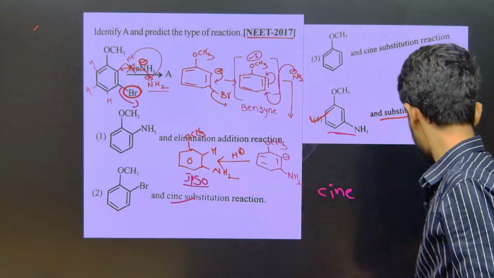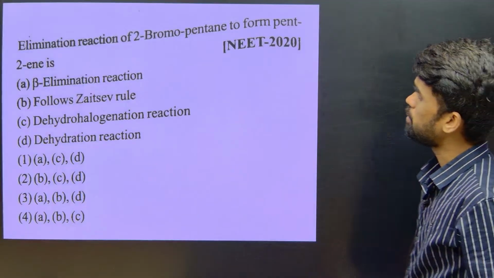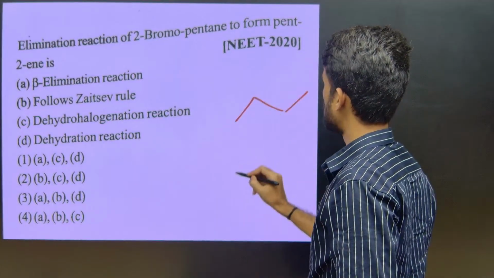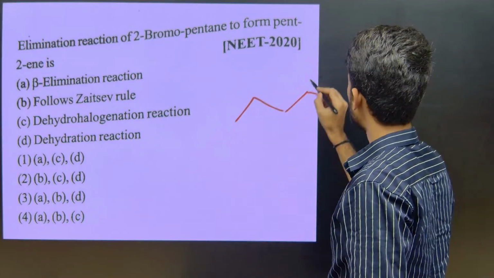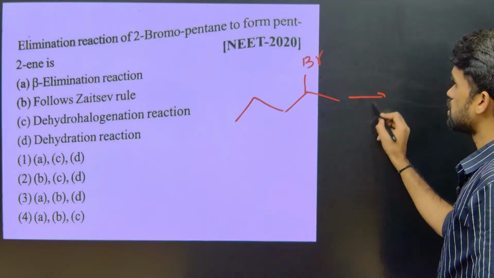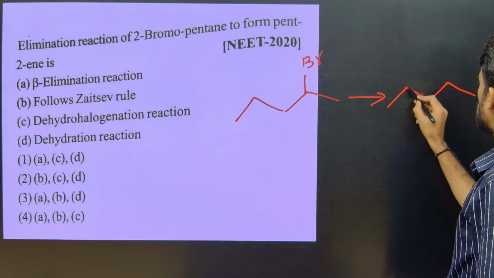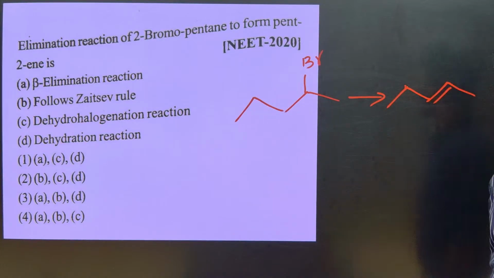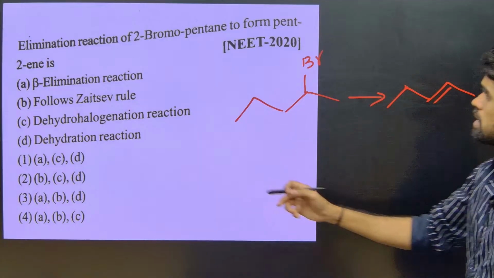Let's move further. Elimination reaction of 2-bromopentane. Write the structure of 2-bromopentane: this is butane, this is pentane, 2-bromo. It gives pent-2-ene.